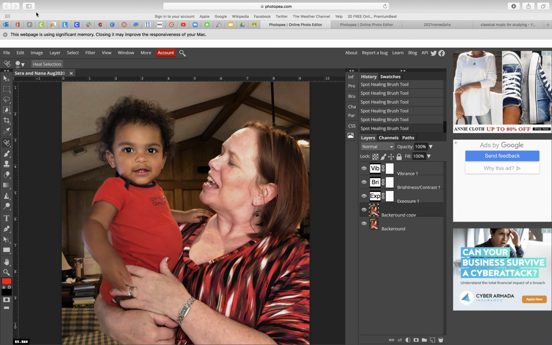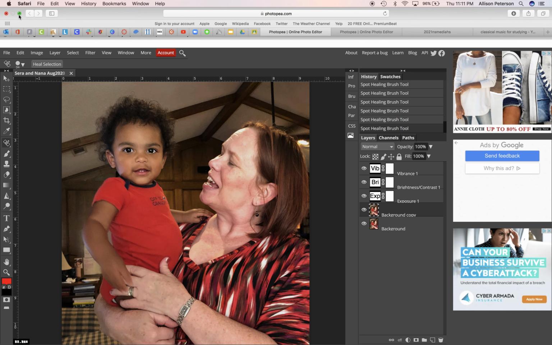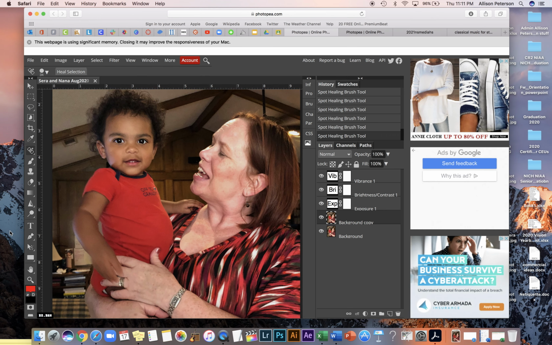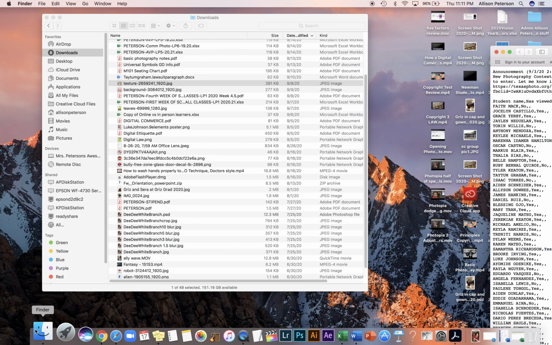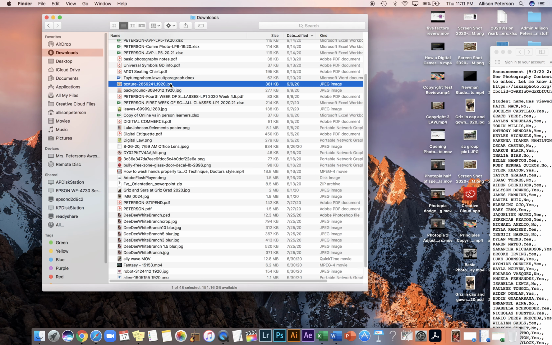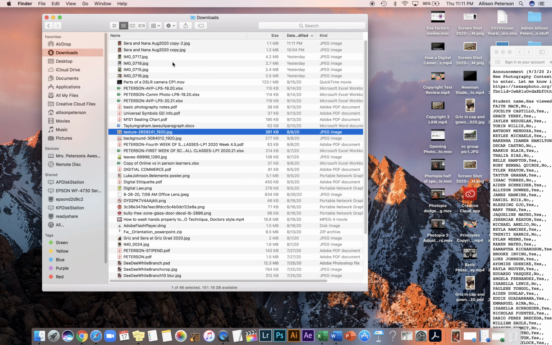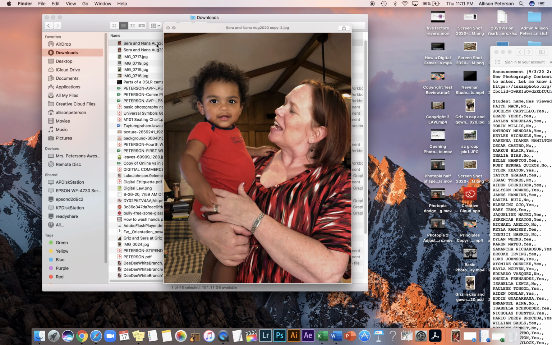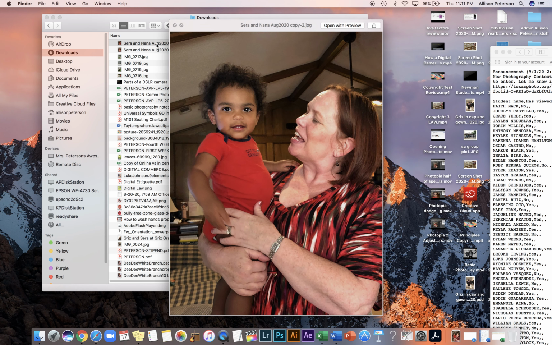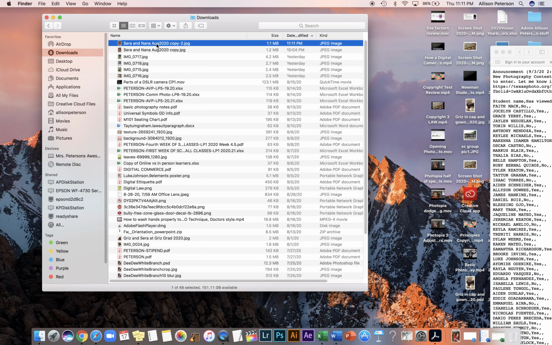So you're going to go into your computer and you're going to go into your downloads. So I'm going to go to my Finder, open up my downloads. It should be at the top, okay? Here's two of them. This is the one that I just finished, so that's probably the right one. Yeah, that's the right one, okay? And what I want to do is save that with the correct name, which is my first and last name, Allison Peterson, dot, and then the name.